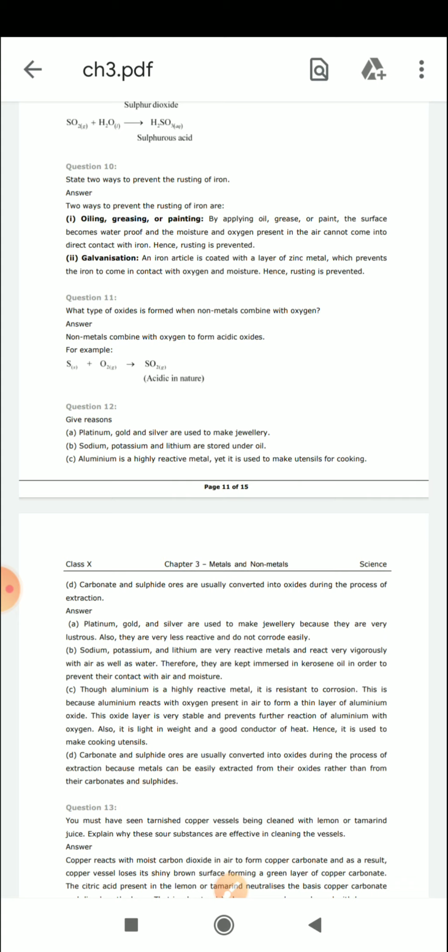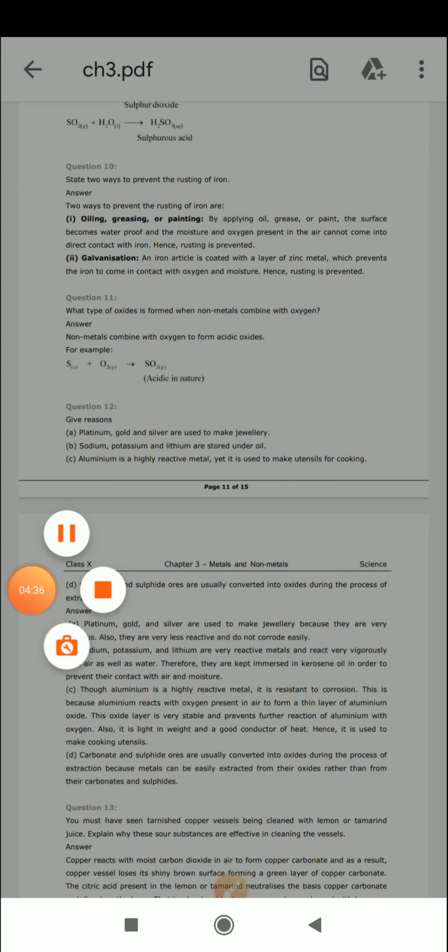So in aluminium, whenever the aluminium reacts with the oxygen, it forms a layer of aluminium oxide, and this aluminium oxide layer prevents the aluminium from corroding further. Okay, so that's why we are making the aluminium utensil.